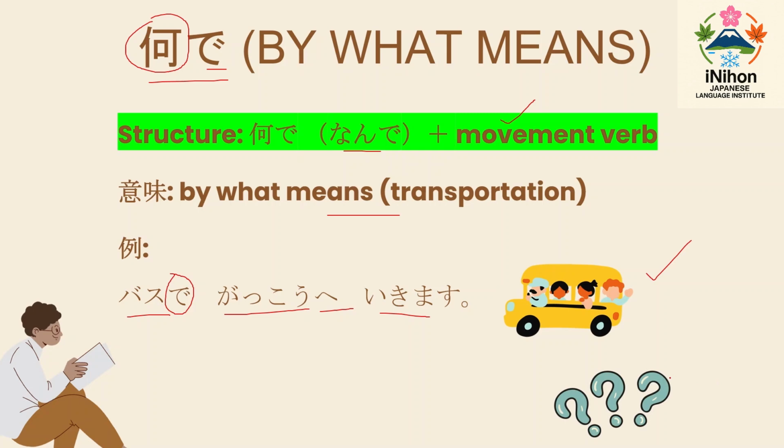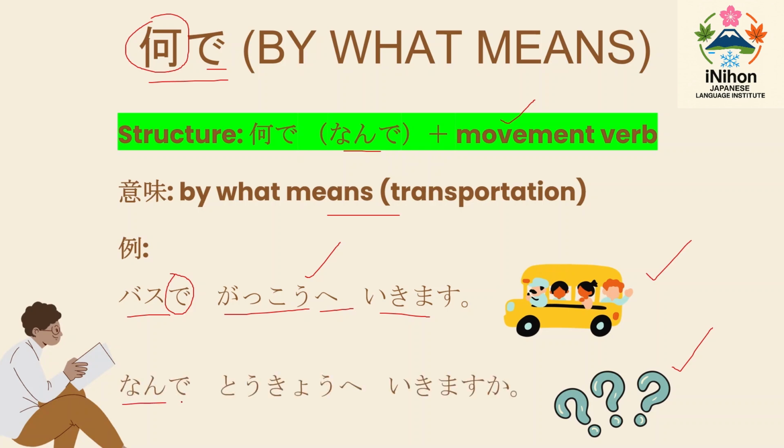And if someone is asking a question, as I already told before, nande. You can ask nande. By using what mode of transportation are you going to school? Gakko ye ikimasu ka? Or you can use any other sentences to ask this question. Nande kaisha ye ikimasu ka? Kaisha means company and ikimasu ka, that ka is a question mark.